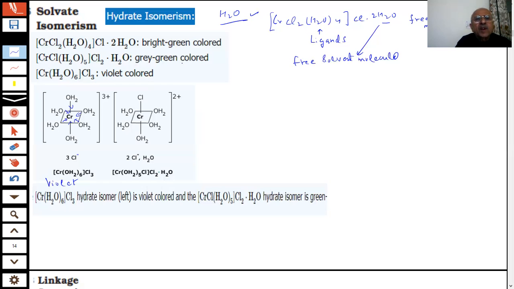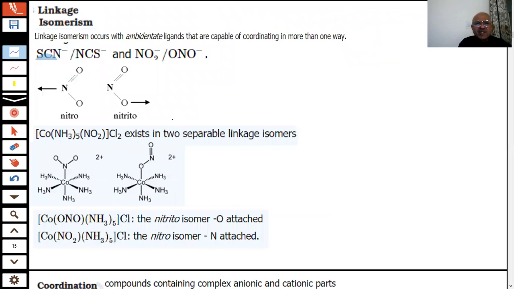So how many have we got? Three such hydrate isomers, and there could be more than three. It is not always that there will be three hydrate isomers. In some cases, there are possibilities to write more than three. So these are free water molecules in the solvent, and these are acting as ligands, forming coordinate covalent bonds with the metal ion. Even the colors are different. Now this has been asked many times. This is an important question because they ask it repeatedly.